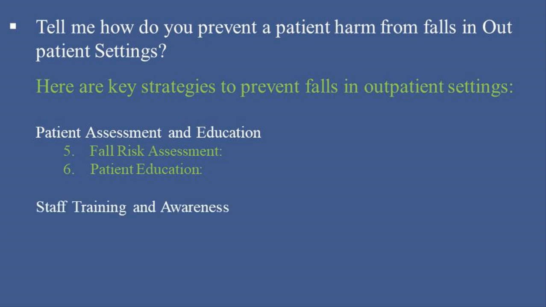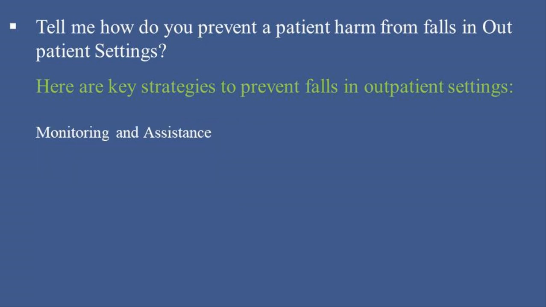Staff training and awareness. 7. Staff training. Train all staff members on fall prevention strategies, including how to assist patients who are at risk and how to respond if a fall occurs. 8. Awareness campaigns. Implement awareness campaigns within the outpatient facility to highlight the importance of fall prevention.